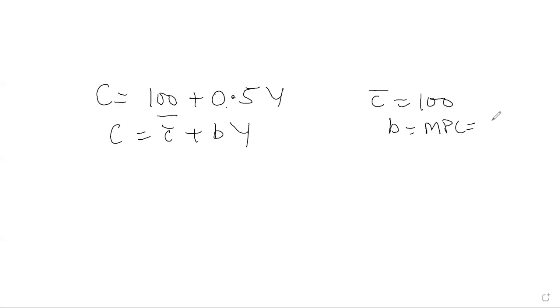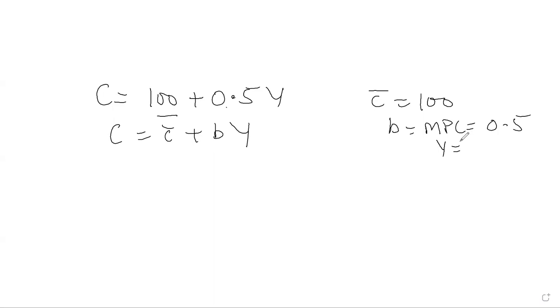This is the equation for consumption. This 100 is autonomous consumption, which is called C bar. C is equal to C bar plus bY. So C bar is 100 here, b, which is MPC, is 0.5, and Y, which is income, is not given, which we will take.